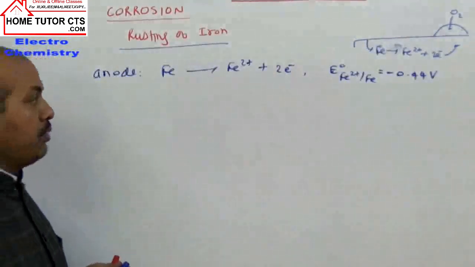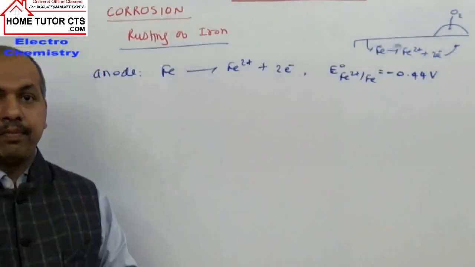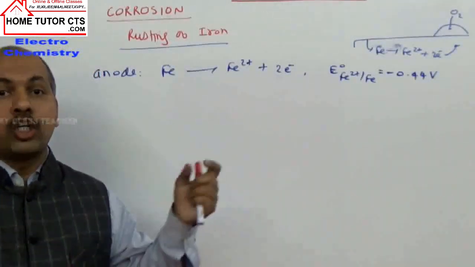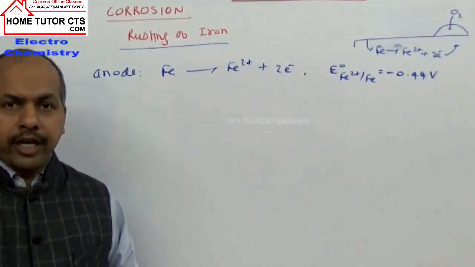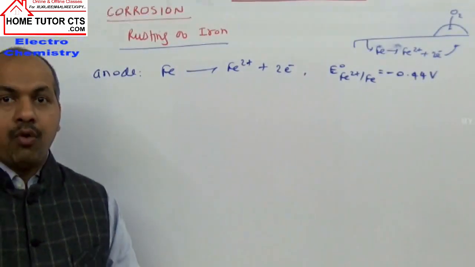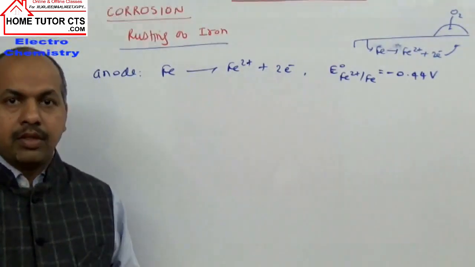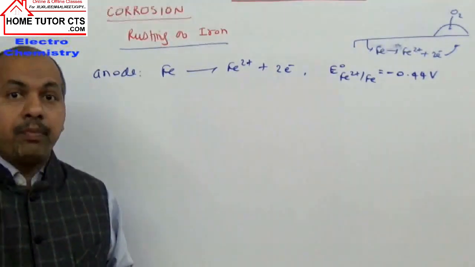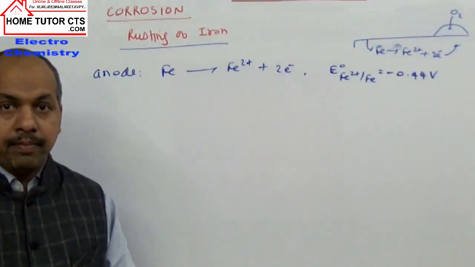Hydrogen ions can come if CO2 from the atmosphere dissolves in water to form H2CO3, carbonic acid, or we can take other acidic oxides from air as pollutants. They also can dissolve in water on surfaces and release hydrogen ions, making hydrogen ions available.